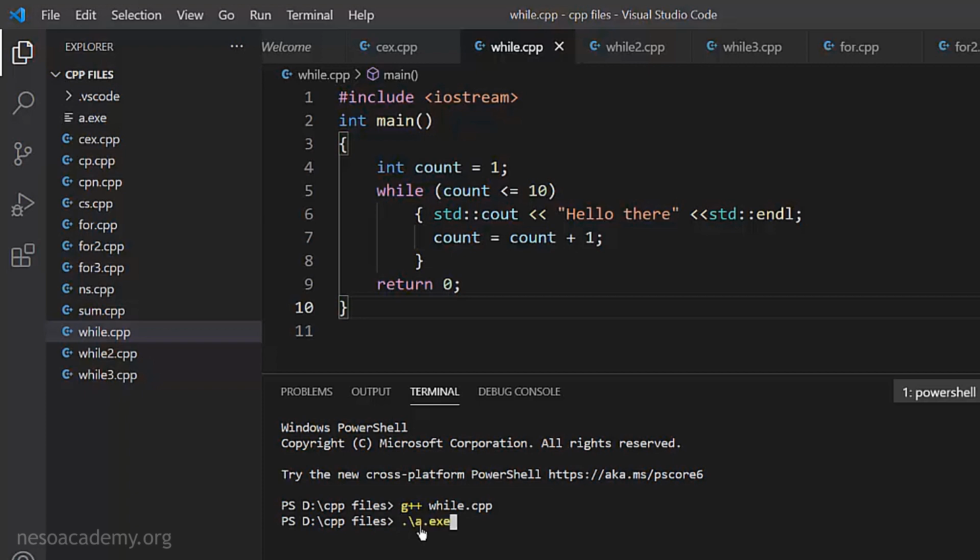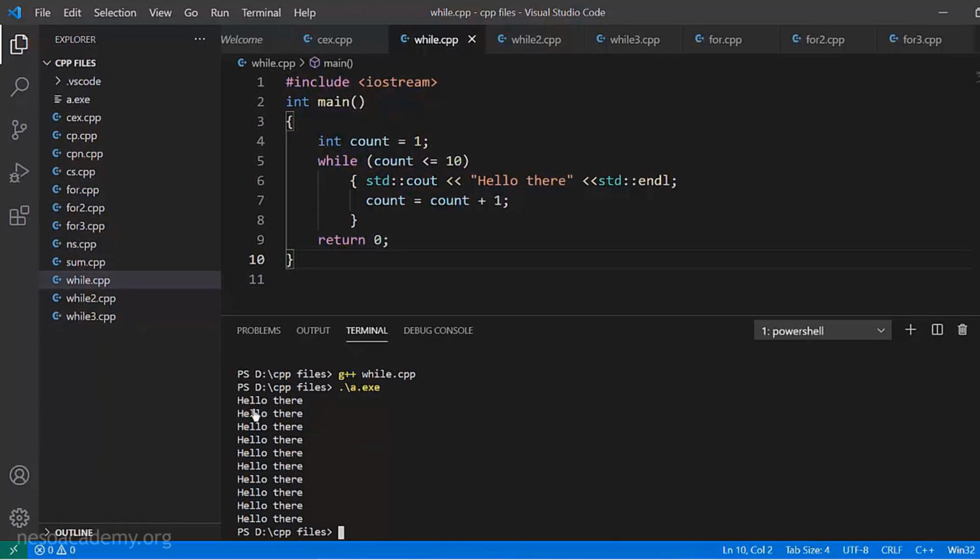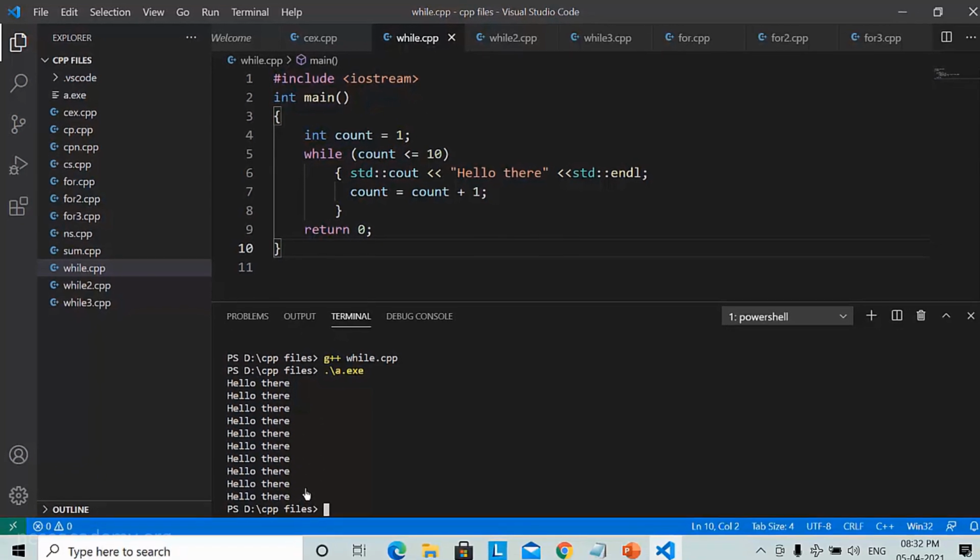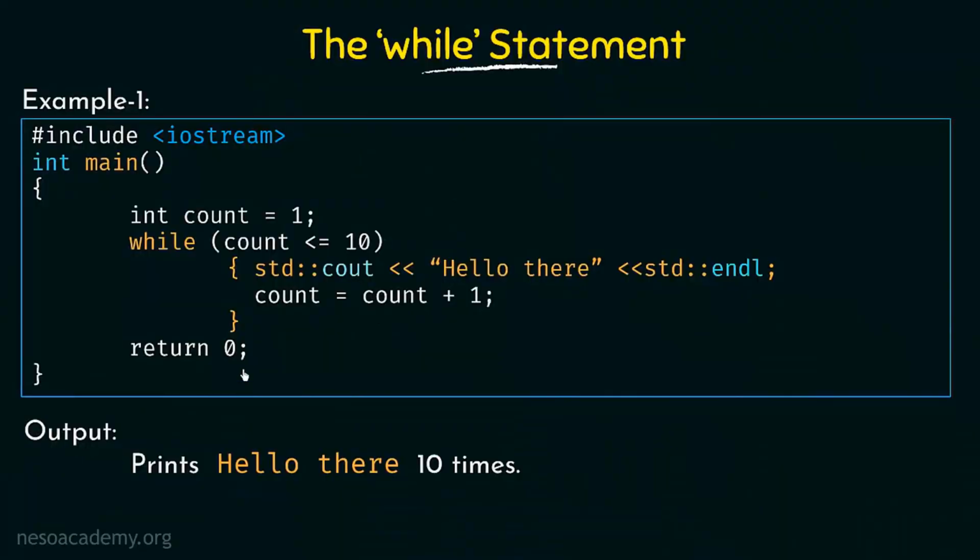So let's run that. We type ./a.exe, and if I press enter, we see that hello there is printed 10 times. Why? Because this while loop ran for 10 times, because the condition was count is less than or equal to 10 and the initial value of count was equal to 1. So hello there is printed 10 times. This is how the while loop works. Okay, so we saw that the output of this program is it prints hello there 10 times.